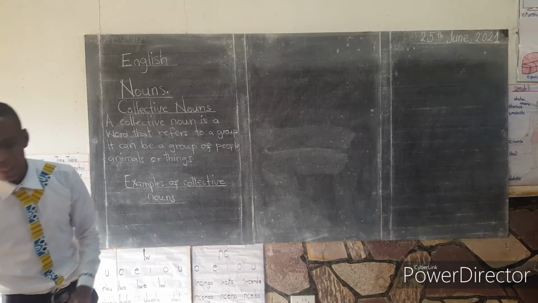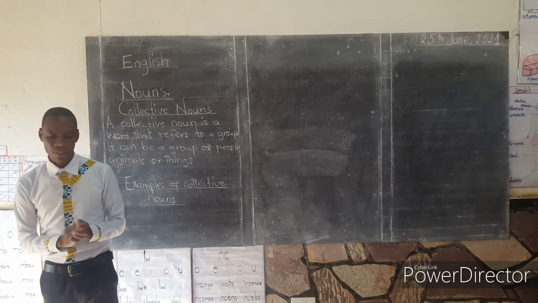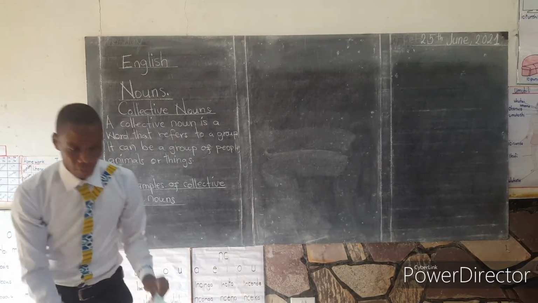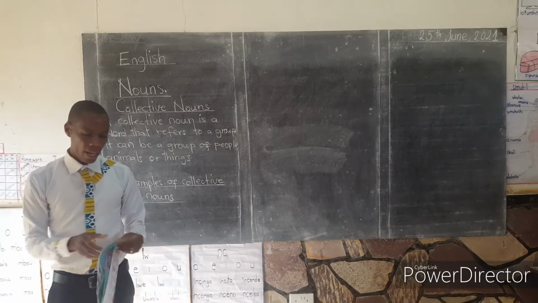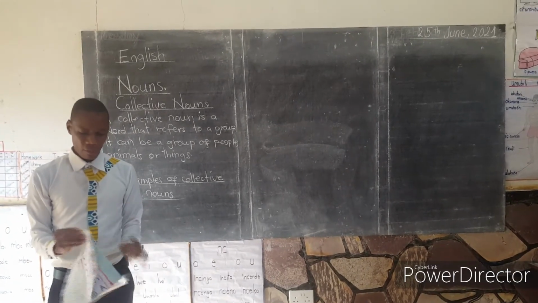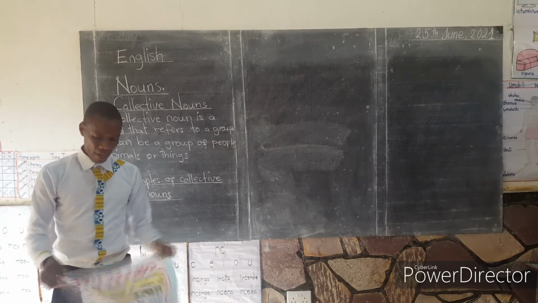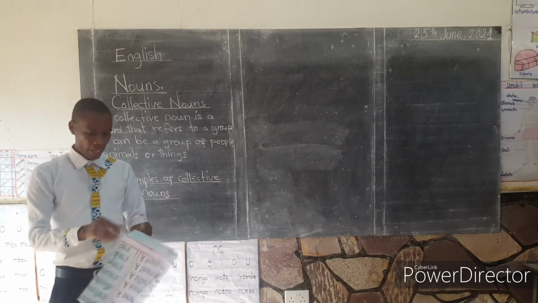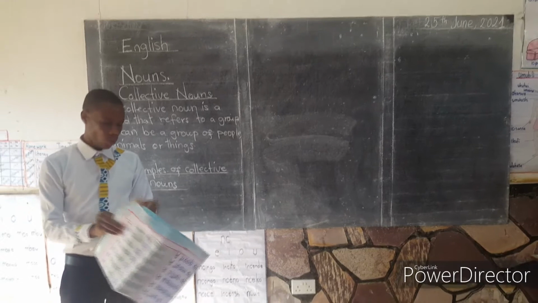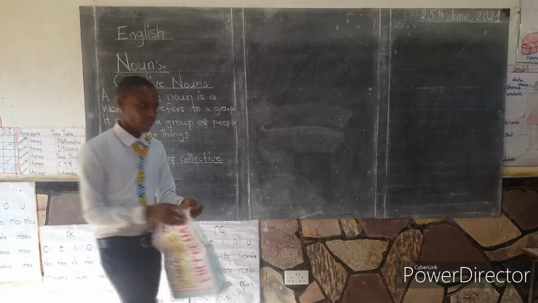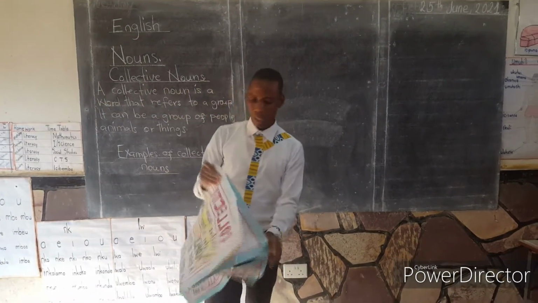We are going to look at collective nouns that describe people, as well as collective nouns that describe animals, including collective nouns that describe things. With me here is a chart showing these different collective nouns that we are talking about.